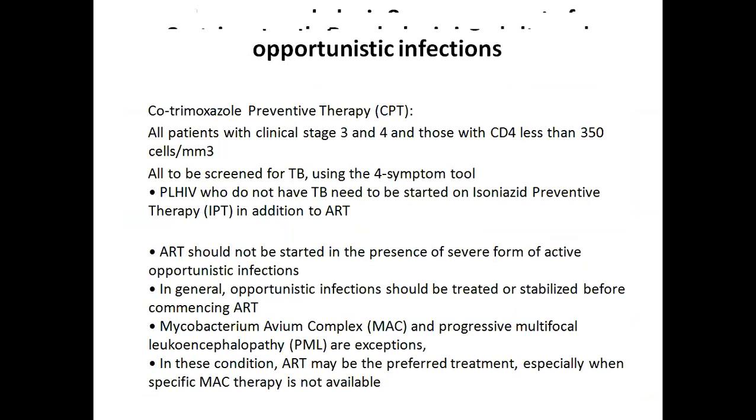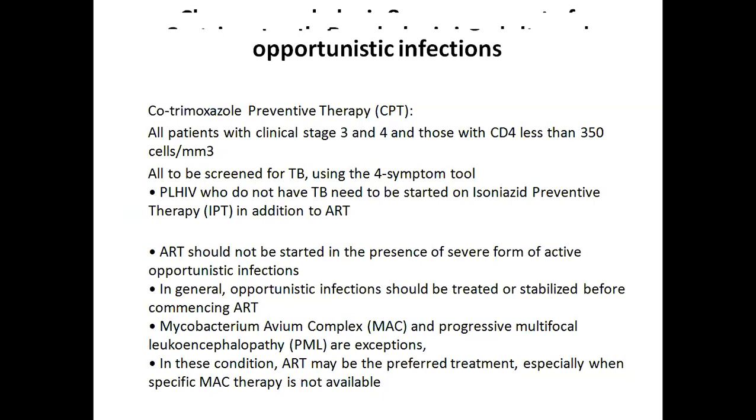The cotrimoxazole prevention is for all patients with clinical stage 3 and 4 and those with CD4 less than 350 cubic millimeter. So, how do we go through the screening procedures? All the screening has to be done for TB. We know the 4 symptom tool that we use at our ART centers: cough, weight loss, fever, and night sweats. PLHIV who do not have TB need to be started on INH preventive therapy in addition to ART. If the 4S symptom tool is negative, then we start our patients on INH preventive therapy. But for that, we need to exclude that the patient has any of the 4 symptoms.